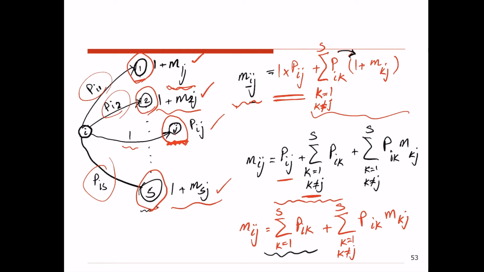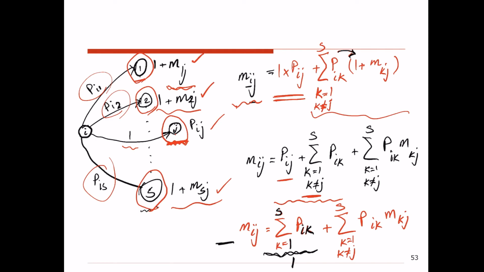We know the sum of these probabilities, so this is basically the sum of all the probabilities in the transition probability matrix that are in row i. So these are the probabilities of going from state i to any other state k when k goes from state 1 to state s. So this expression is the sum of all the probabilities on row i of the transition probability matrix, and as we know, this value equals 1, right?